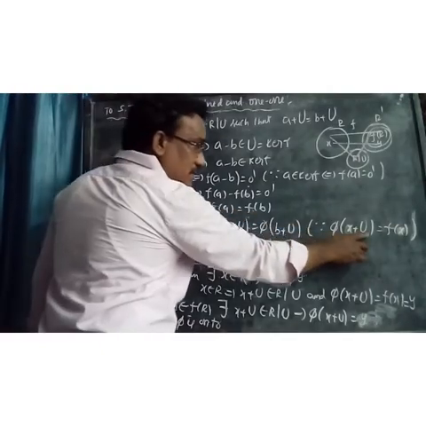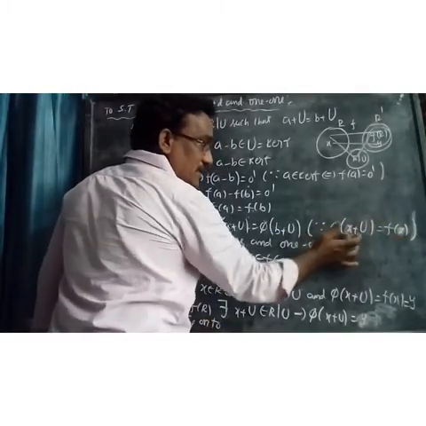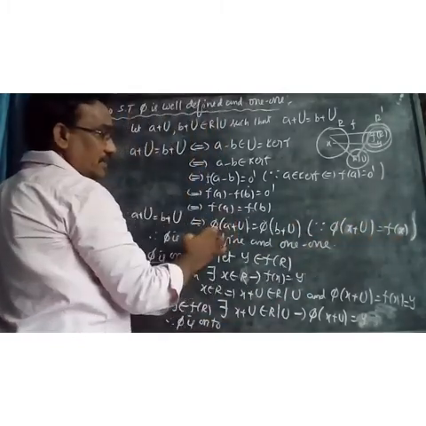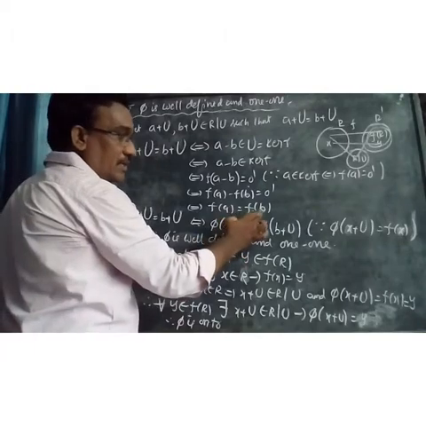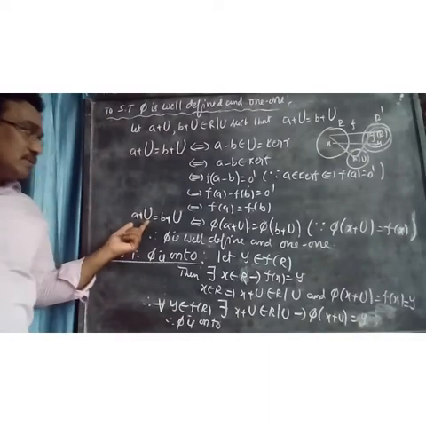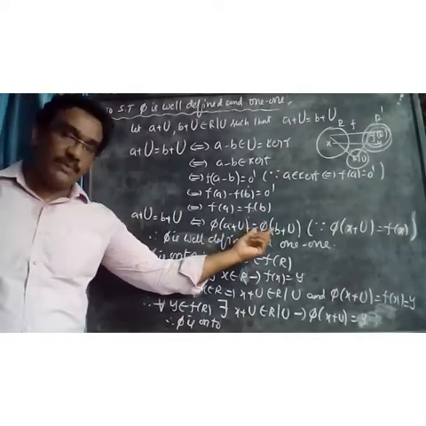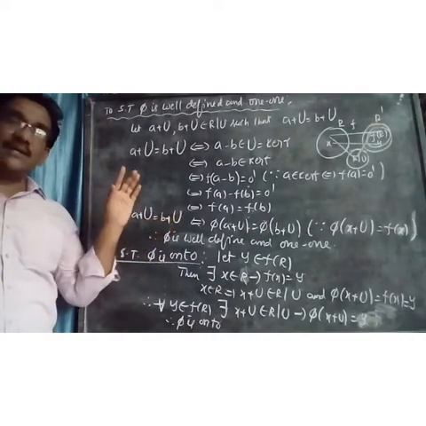What is the mapping? Pi of x plus u equals f of x. F of x is nothing but pi of x plus u. Therefore f of a is nothing but pi of a plus u, and f of b is nothing but pi of b plus u. Therefore, if we take a plus u equal b plus u, we proved pi of a plus u equals pi of b plus u. Therefore pi is well defined.